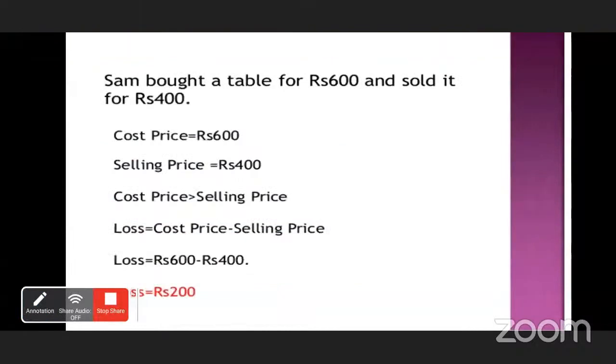Okay. See here, how to find out loss. Sam bought a table for rupees 600 and sold it for rupees 400. So cost price is 600 and selling price is 400. Cost price is greater than selling price, so loss is equal to cost price minus selling price. Loss is equal to 600 minus 400. So what is loss? Loss is rupees 200.